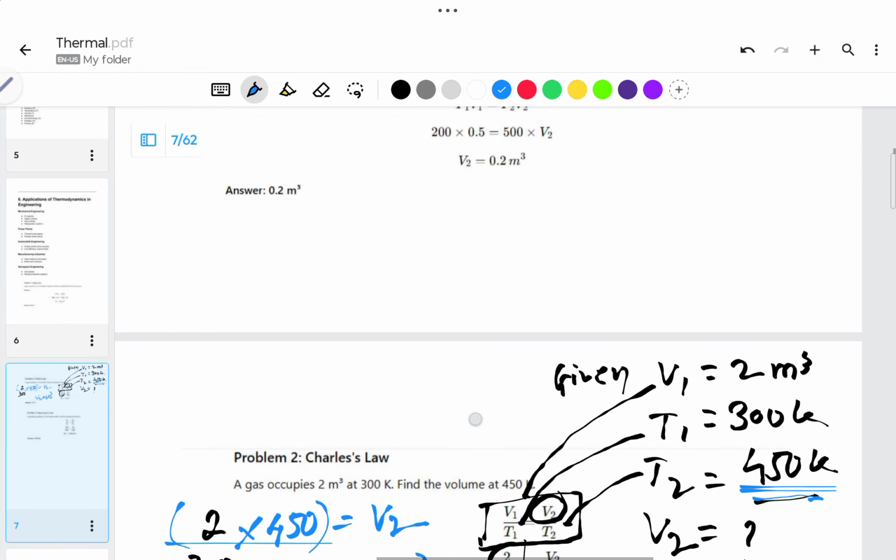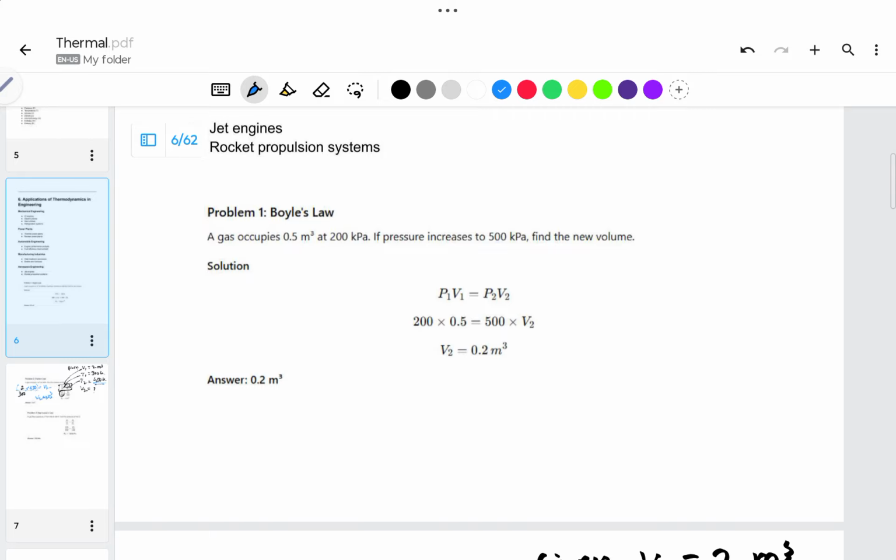Then if I take another problem, which is on Boyle's law, here they have said a gas occupies 0.5 meter cube volume. From the meter cube unit alone you can identify that it is a volume, so this will be V1, 0.5 meter cube.